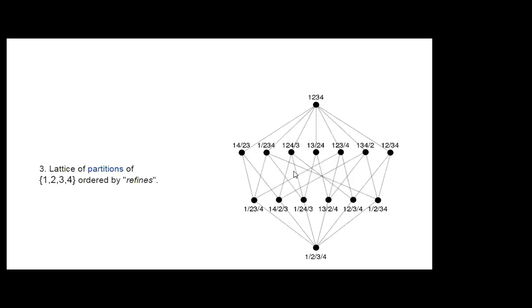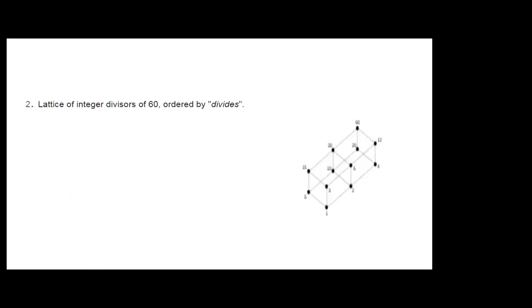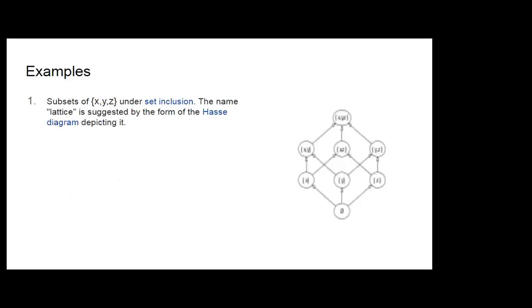Next is the lattice of partitions of 1, 2, 3, 4. As 4 elements are there, as we saw for X, Y, and Z in the first example, it will be the same for 1, 2, 3, and 4.